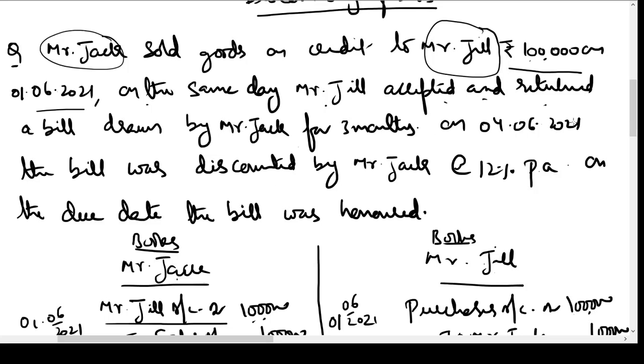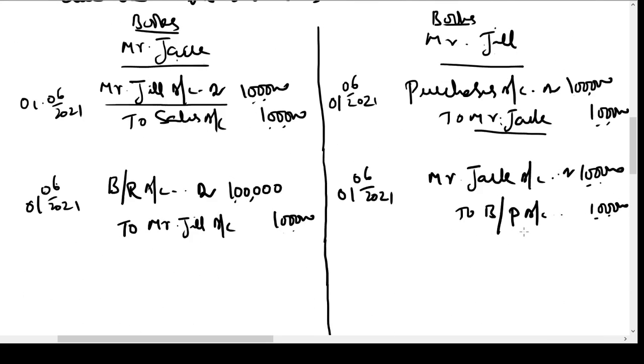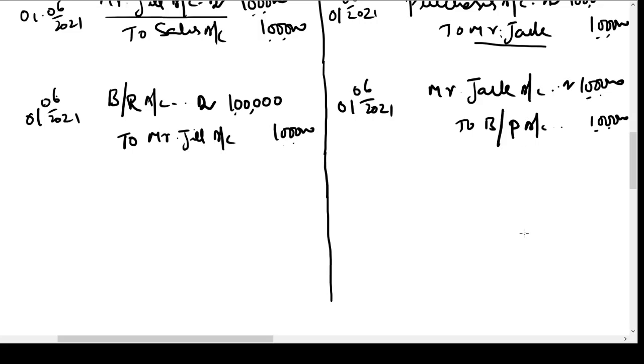So on 4th June 2021, the bill was discounted by Mr. Jack at the rate of 12% per annum with a bank. I'll write it for the sake of clarity. So now what Mr. Jack is doing is, Jack is going to a bank and he is telling the bank, I have a bill. It's a valuable legal asset. You please take this bill and give me some money in return. Credit some money to my bank account.